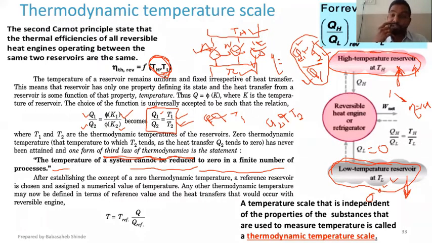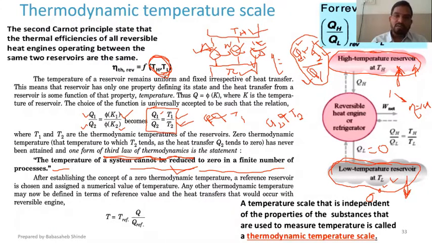Means if you want to reduce the temperature of a certain body to thermodynamic 0, not 0 degrees Celsius, thermodynamic 0 means minus 273 Kelvin, and if you want to reduce the temperature to that level, the third law says that is impossible. Okay, we'll discuss this one in the next slide in detail, why that is not possible. But at the moment, just remember that the third law of thermodynamics is related to absolute zero, and it says that the temperature of a system cannot be reduced to zero or absolute zero.